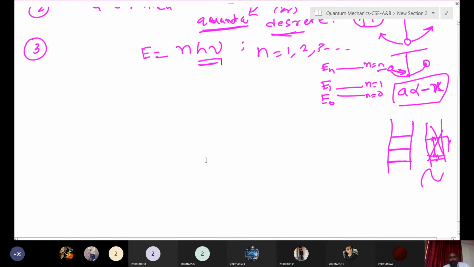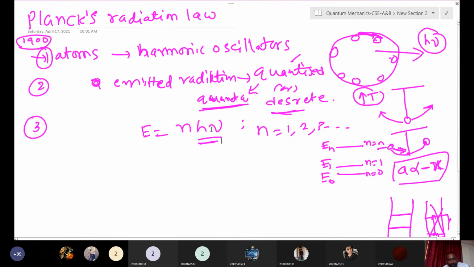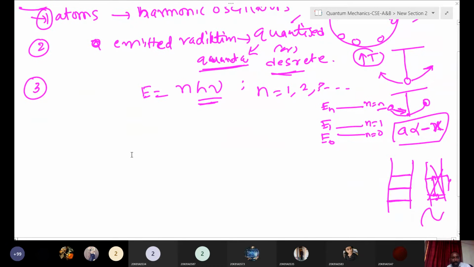Now, why did he propose these things? Before that, Wien's law and religion could not explain the black body radiation problem, and he came up with 3 different postulates. After this, he was able to derive the expression and explain the complete derivation. Now we will see how he derived it.